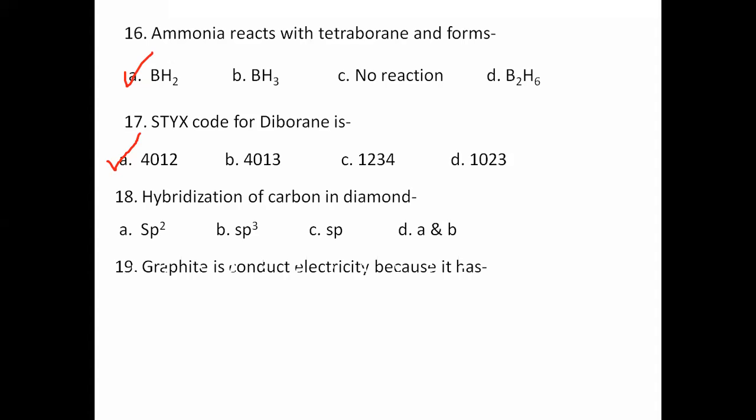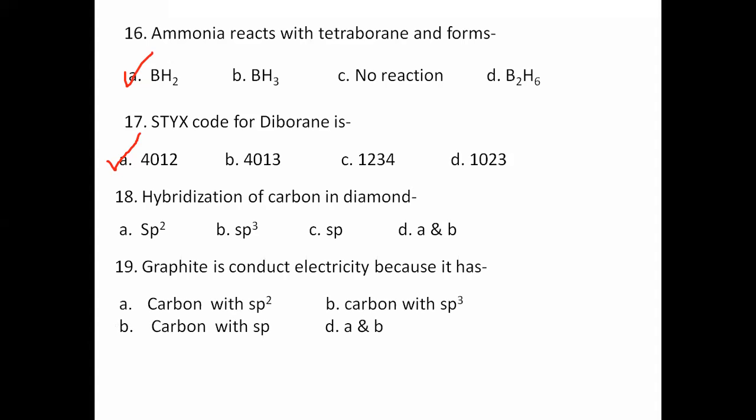Yes, all carbons are sp3. Graphite conducts electricity because it has carbon is sp2, carbon is sp3, carbon is sp. Yes, carbon is sp2. That's correct about graphite. That's all. Next question.